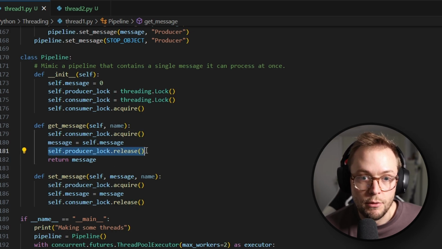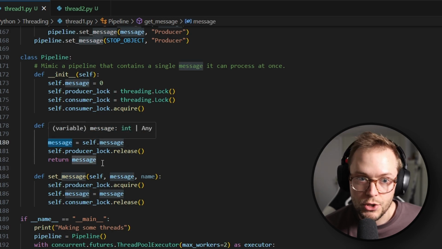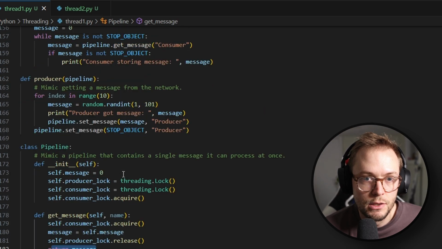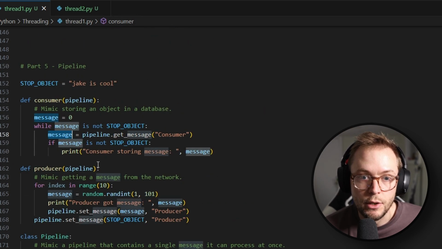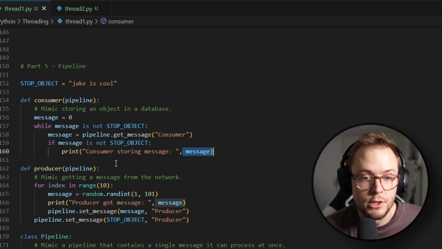All right, so now we have released the producer lock, meaning the next message can be set, but we already have our local version of the previous one, so it doesn't matter. And then we return the message. So that means we come back to here, we get our message. It is not the stop object, so we print out the message.